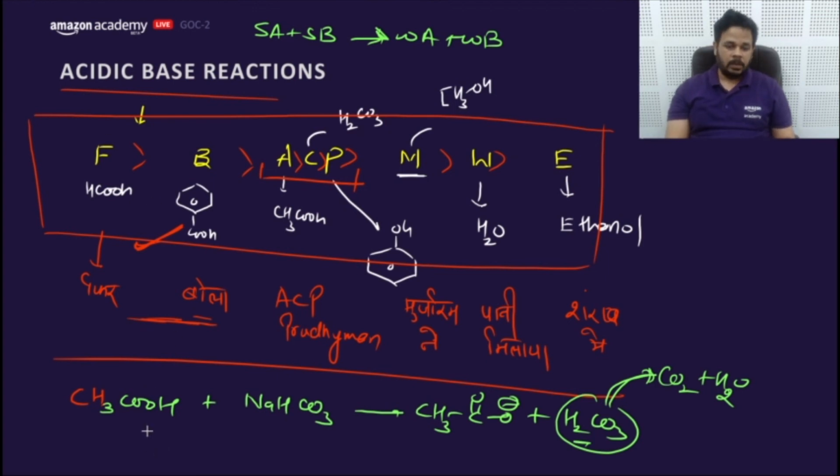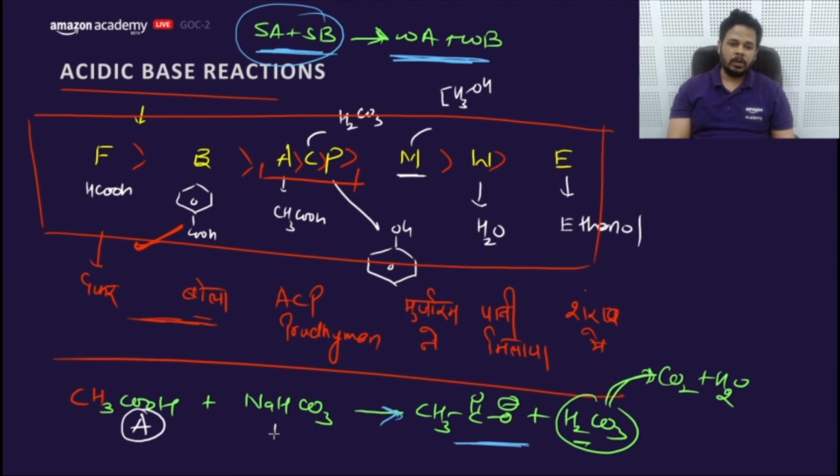Yes. So we need to decide this order, whereas strong acid, strong base should be in the reactant side. Then only the reaction would be feasible. If strong acid and strong base would come in the product side, that means the reaction would not be feasible. So let's check. This would be acid. Decide acid base on both the direction. This would be base. This is giving H plus to this. So after giving this H plus, this will form a conjugate base, and the conjugate base would be this.